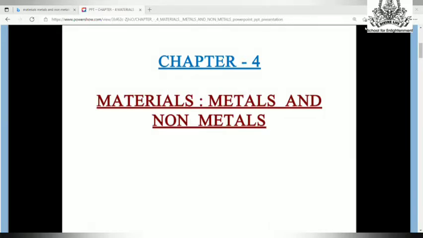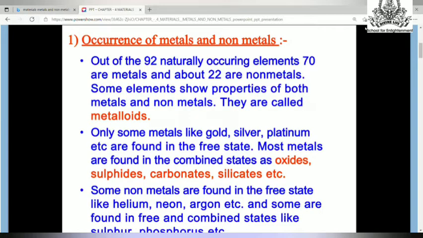Hello, my dear students. Today we are going to learn chapter number 4, materials, metals and non-metals. Now, occurrence of metals and non-metals. There are 92 naturally occurring elements, and out of those 70 are metals and about 22 are non-metals.